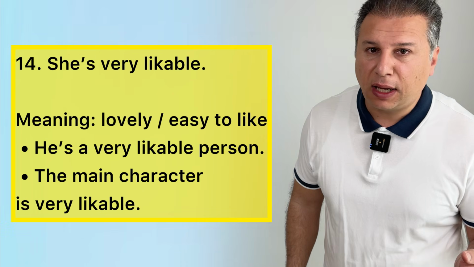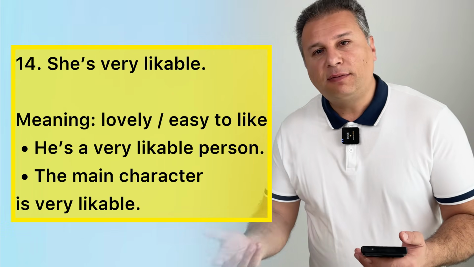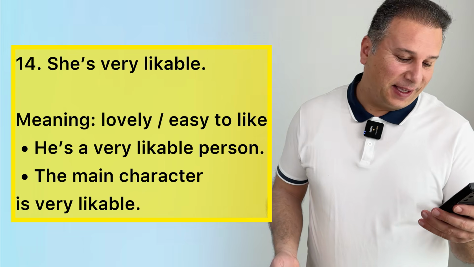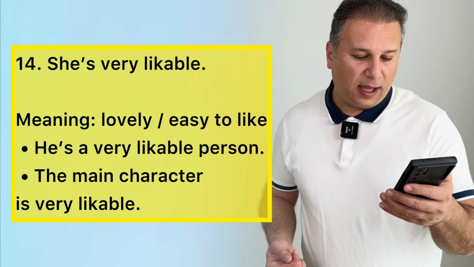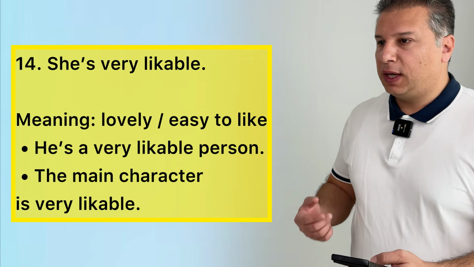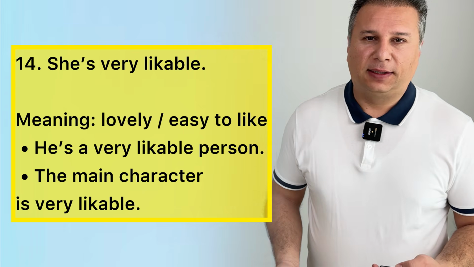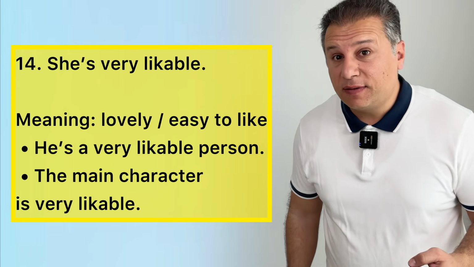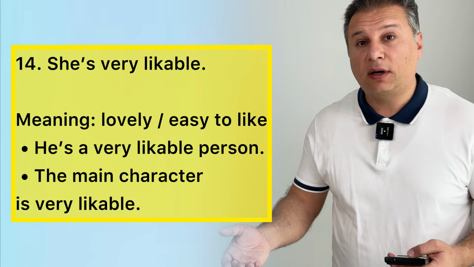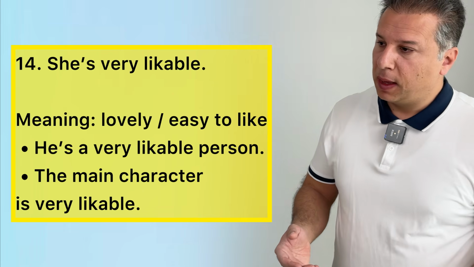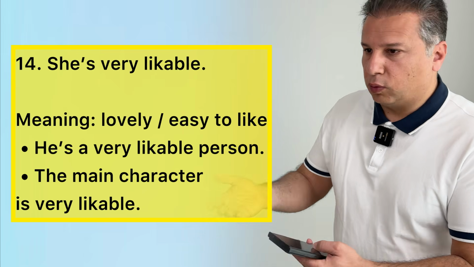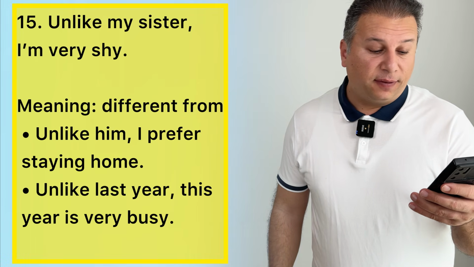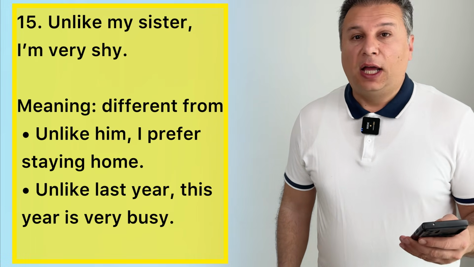Number 14, she's very likable. Likable means lovely, someone you can easily like. Okay, listen to the example. He's a very likable person. It means you can easily talk to him, and everyone loves him. Everyone likes him. Likable. The main character is very likable. The main character of the movie is very likable. It means most viewers, most people who watched the movie, like the main character. So he's very likable.